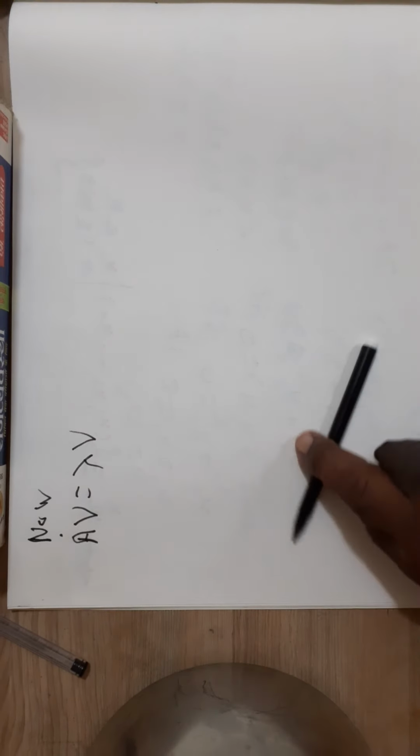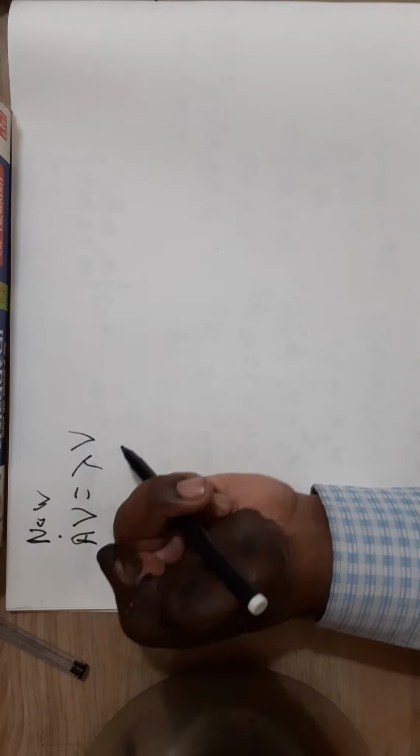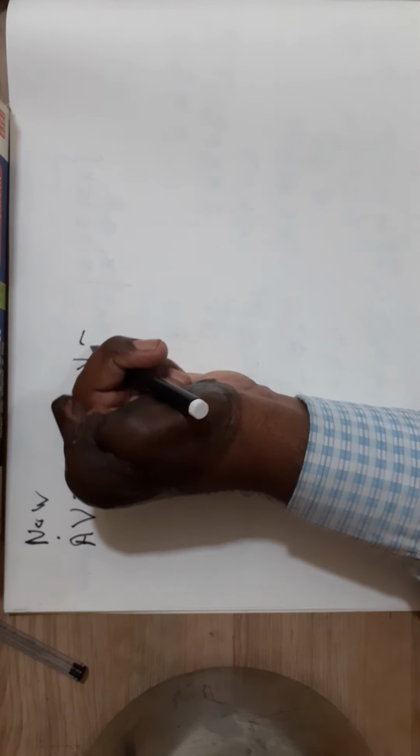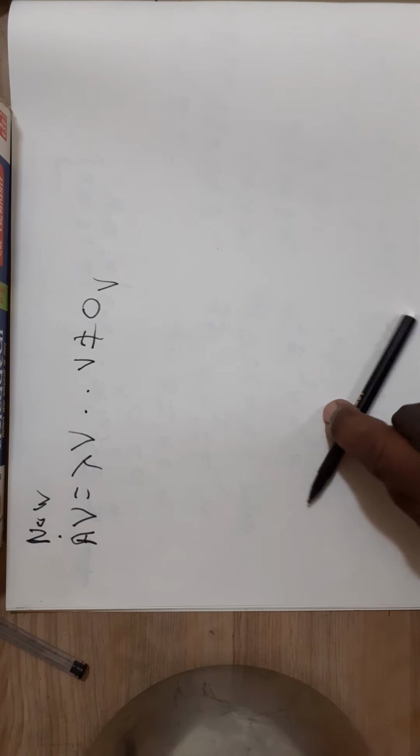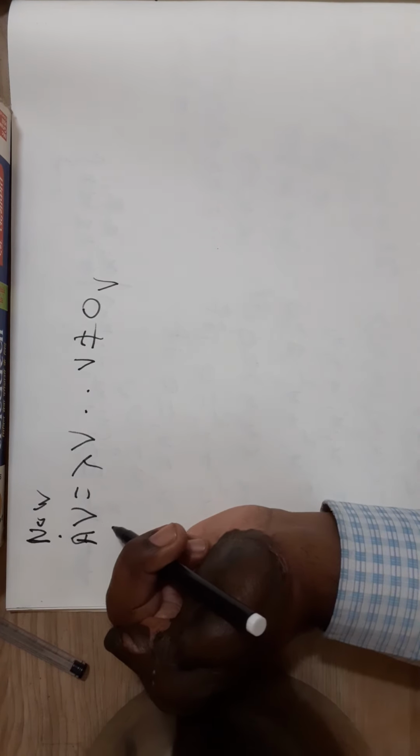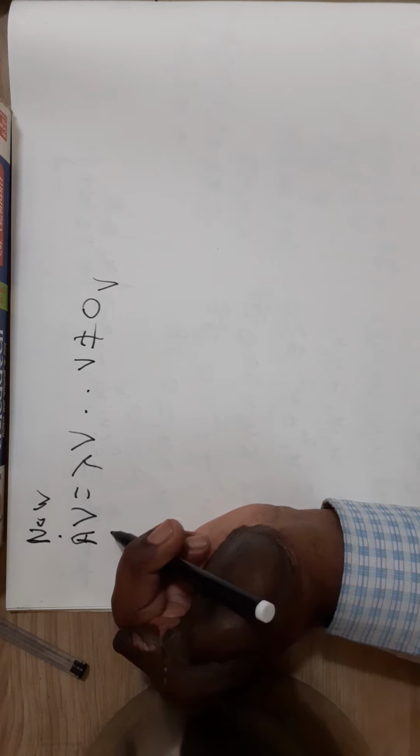Now, AV is equal to lambda V. Since lambda is an eigenvalue of A, there is a non-zero vector V such that AV is equal to lambda V, where V is not equal to 0 vector. Therefore, AV is equal to lambda V.